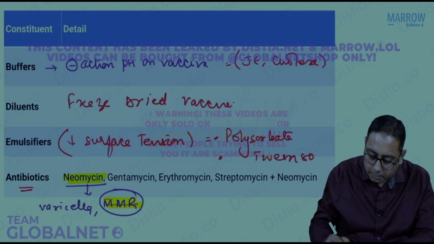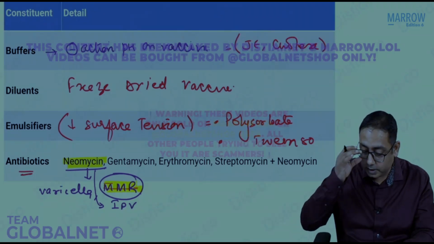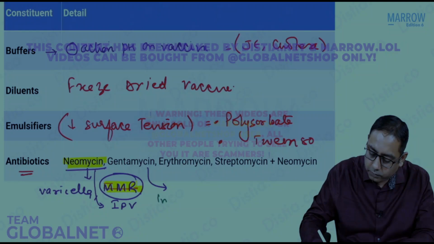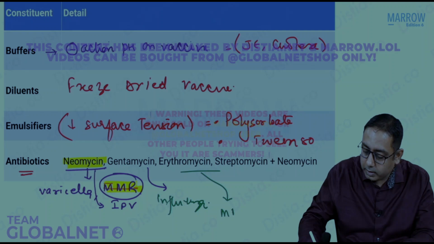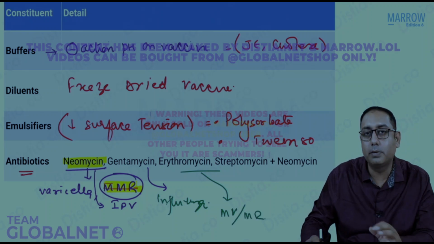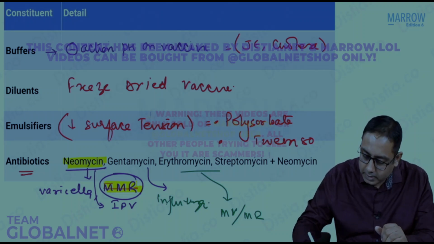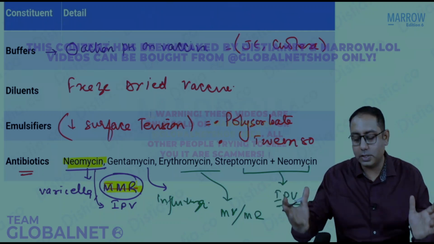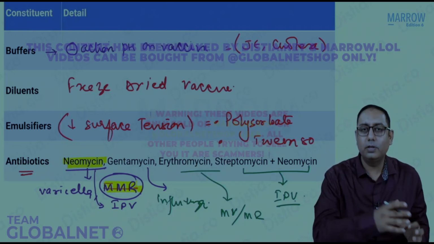So apart from MMR and varicella, we can also have the IPV vaccine, injectable inactivated polio vaccine, which contains neomycin. Gentamicin is one antibiotic which is there in all the influenza vaccine. The erythromycin I told you earlier we were using in the measles vaccine or the measles rubella vaccine, but now recently it has all been shifted over to the neomycin. Streptomycin and neomycin combination is again used in inactivated polio vaccine. So different formulations are there. So either they can be neomycin or neomycin with streptomycin. IPVs are there. So different antibiotics are there.